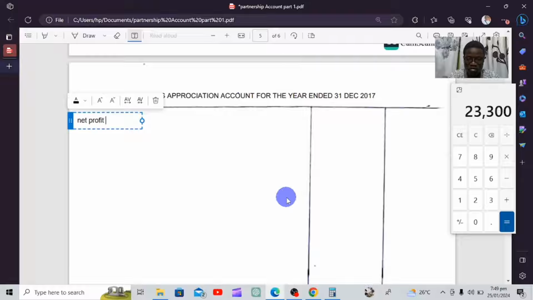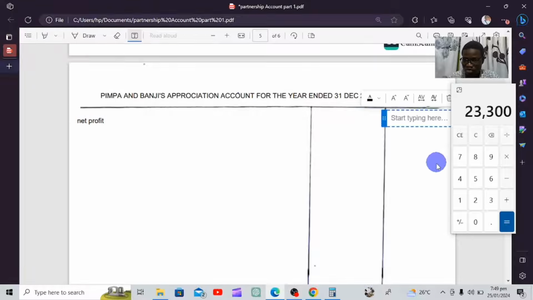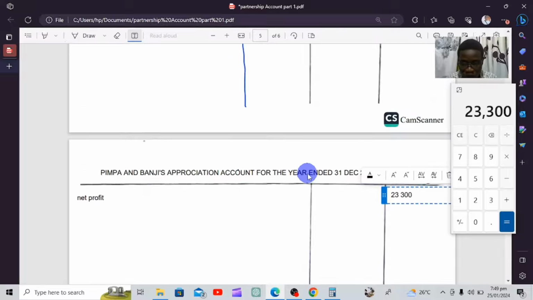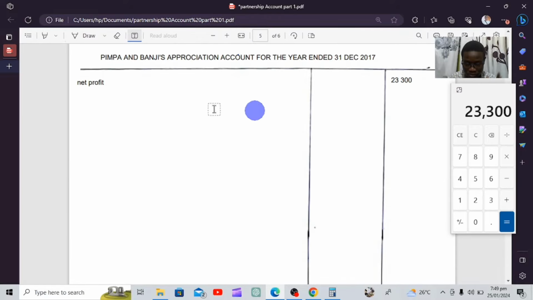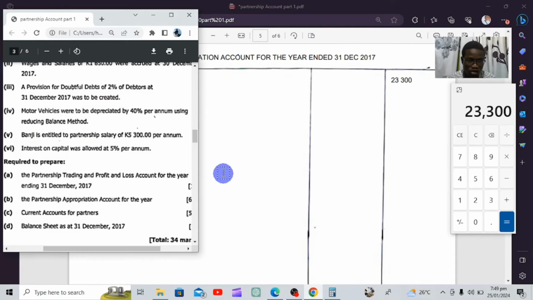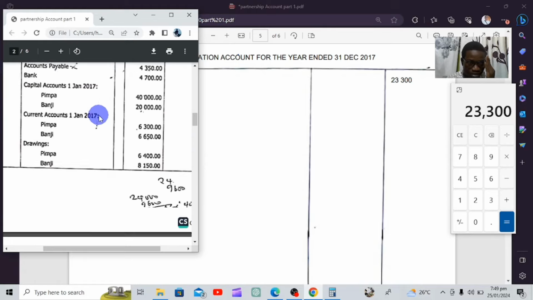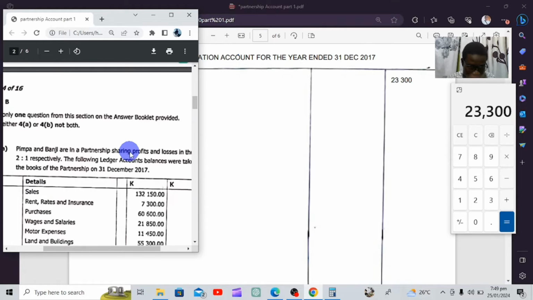Don't change it to suit what is in here. You write what you found. So net profit was 23,300. That was our net profit. Then from there, when appropriating, we follow the additional information and also what was agreed upon at the beginning, even this ratio.